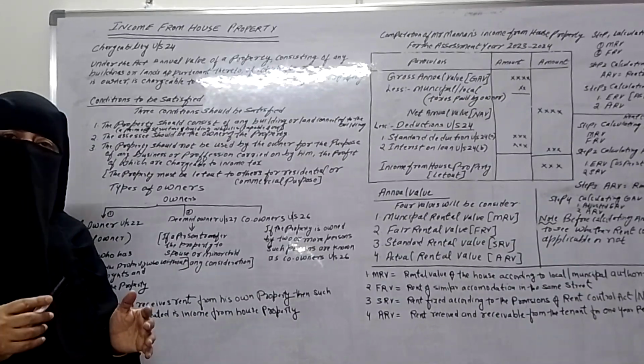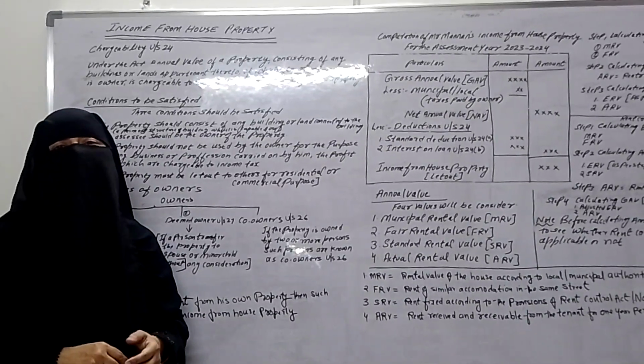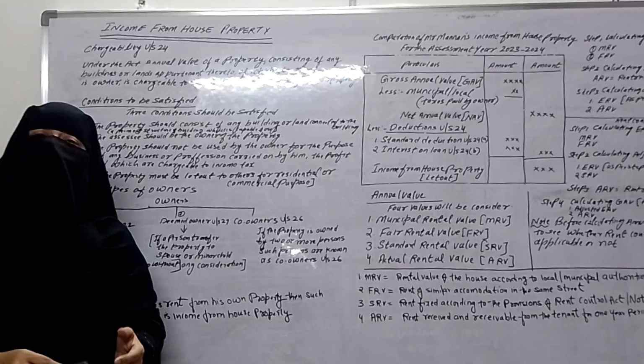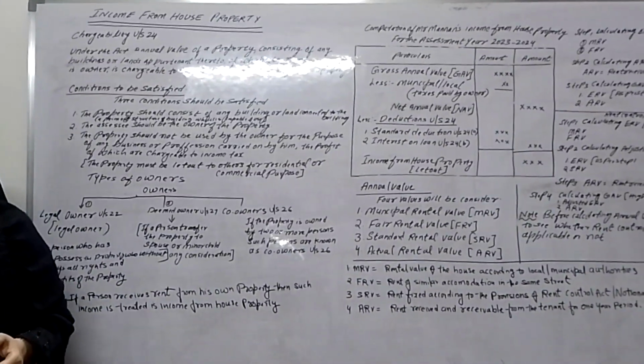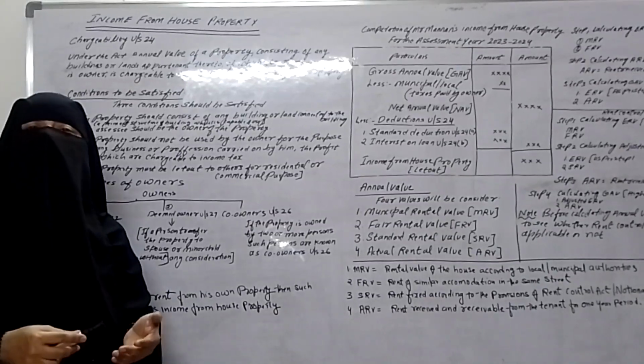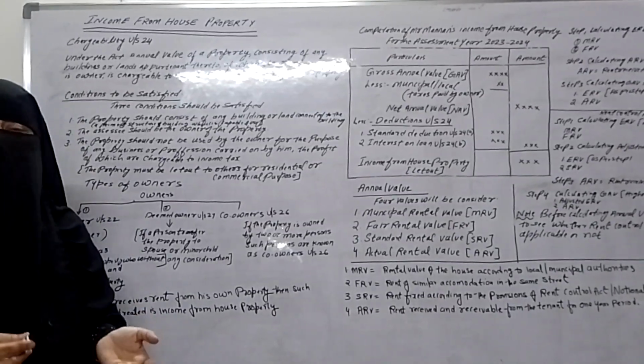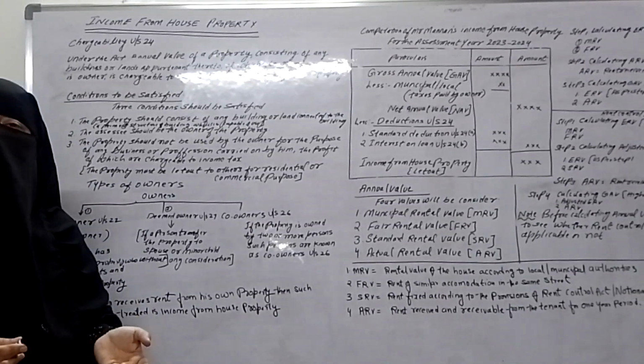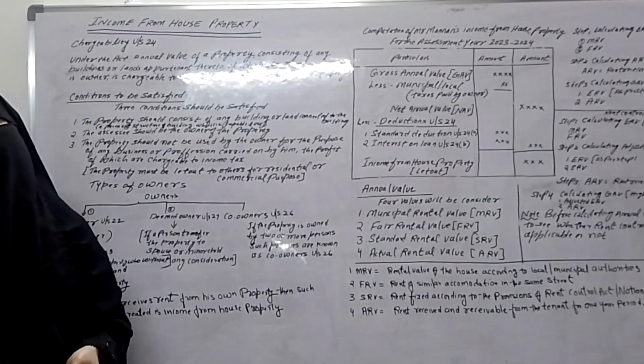Now the second head of income is income from house property. Income from house property means if a person receives rent from his own property, that income is called income from house property.